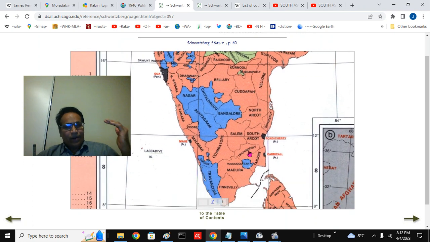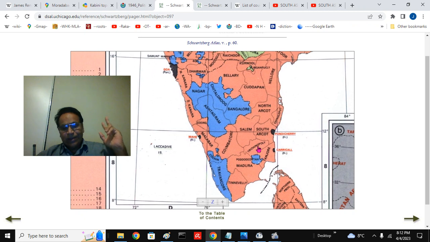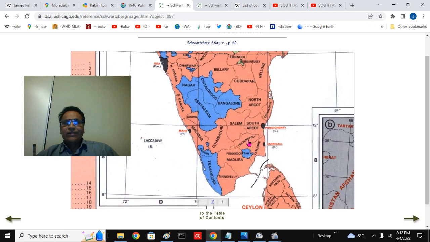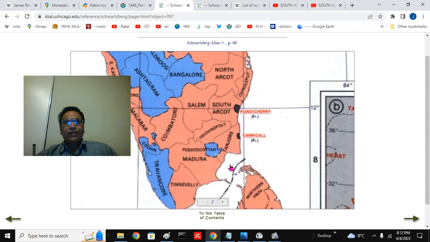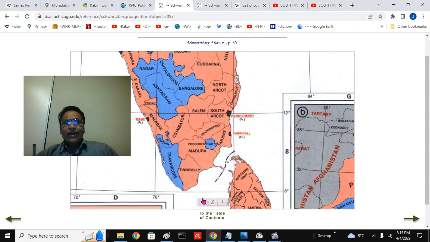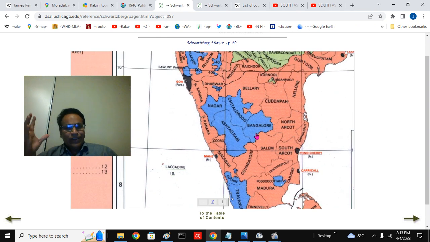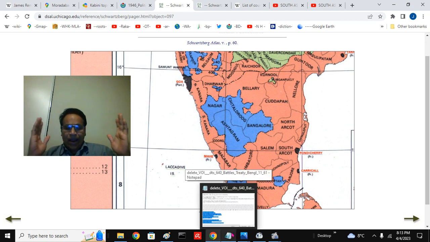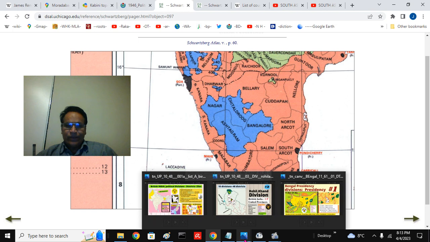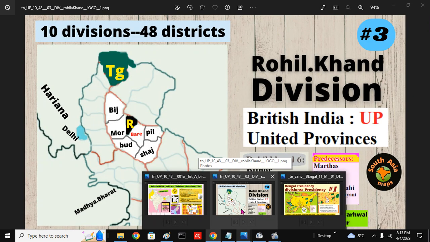Then we have the Coromandel districts, that is the third division. These are Tamil-speaking districts: the Arcot districts, Delta districts, Baramahal, Coimbatore, and so on. Then there is the coastal West Coast division, the Malabar and Kanaras. So these 4 or 5 divisions are very easy to comprehend, and later you can fit in the districts. That's the entire point of the divisions and districts series we are talking about today.